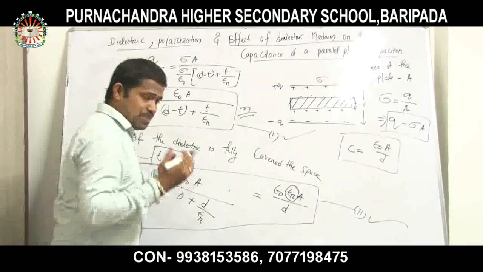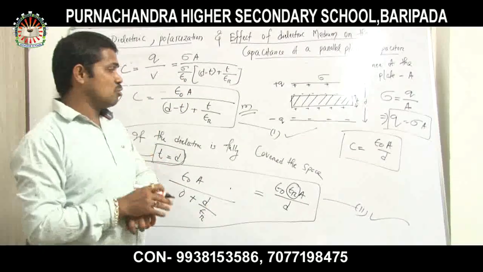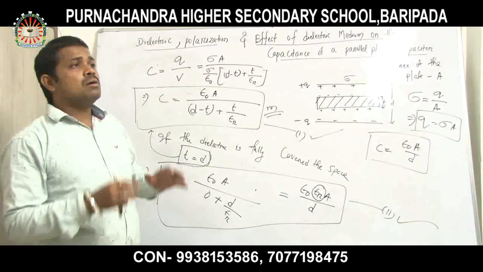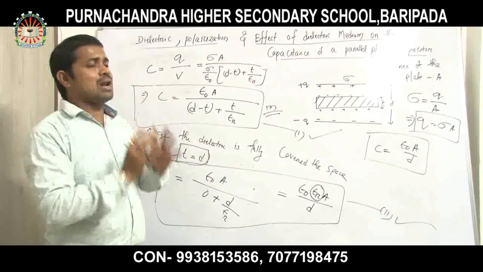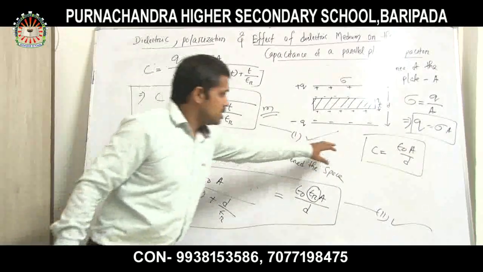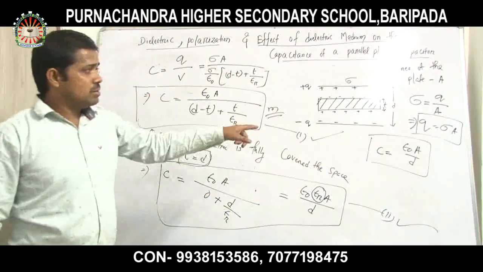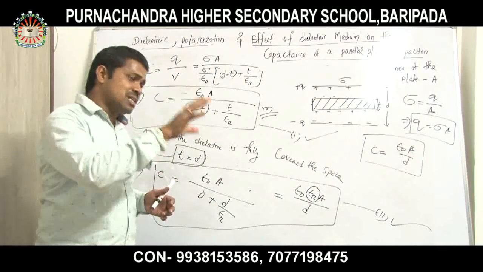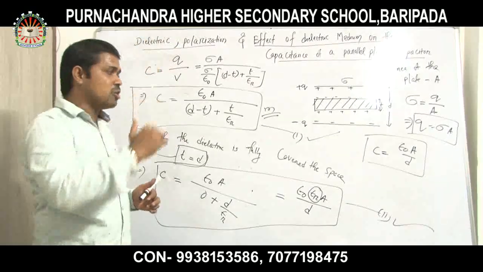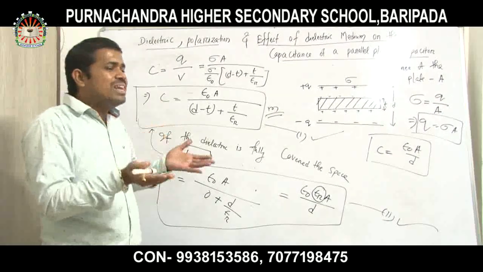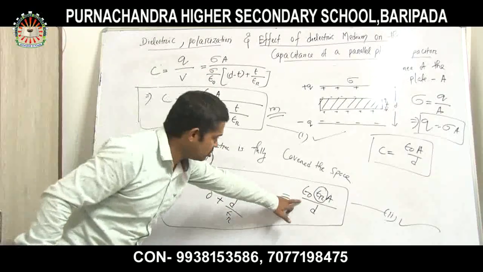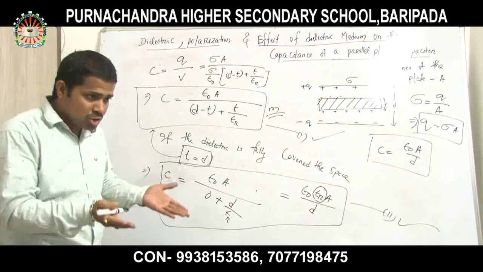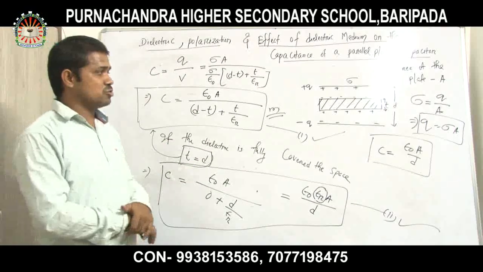Now, if a question arises, listen to the question very carefully. Suppose the capacitance of a parallel plate capacitor in the air medium is C is equal to epsilon 0 A by D. Now, if I introduce a dielectric slab in between these two plates, fully covered, then does the capacitance value increase or decrease? Look at the equation. Into it, the epsilon r value becomes more. More means the capacitance value also increases. That is a very important question.